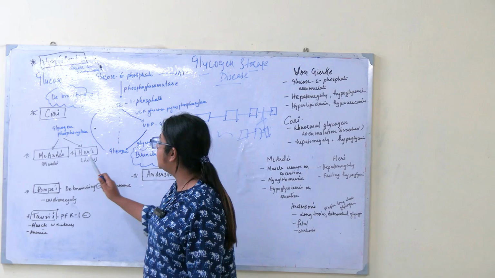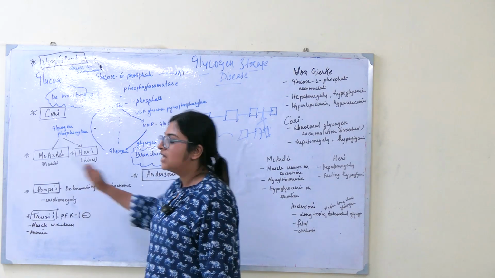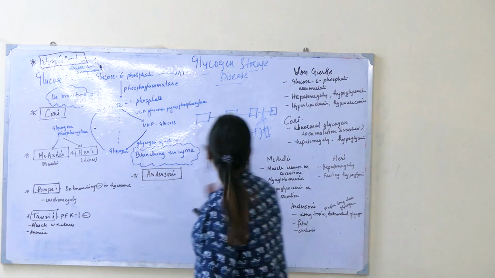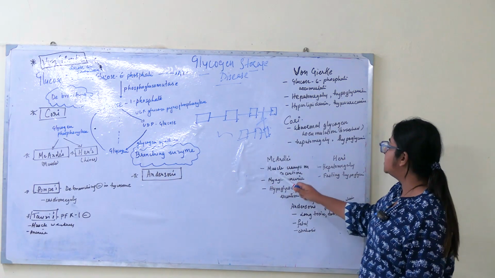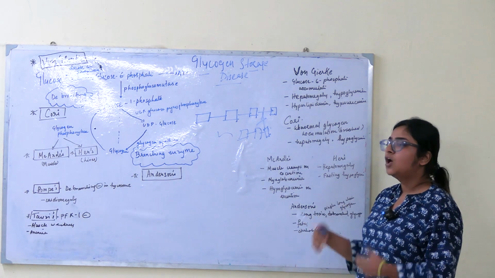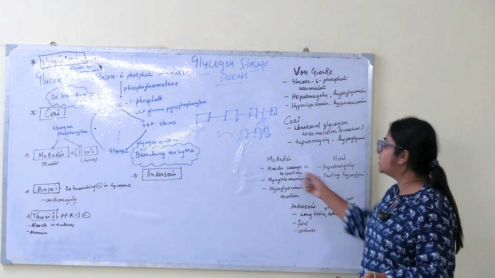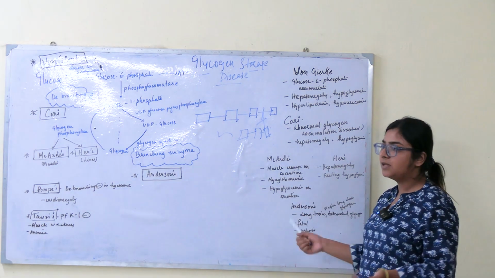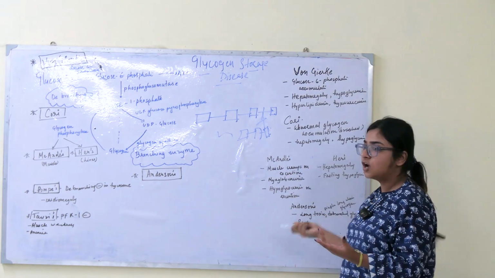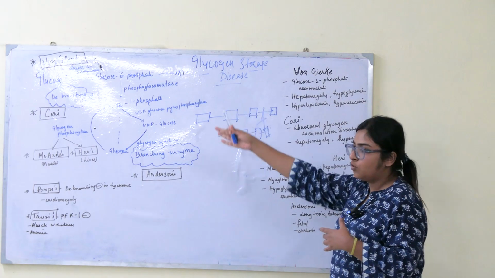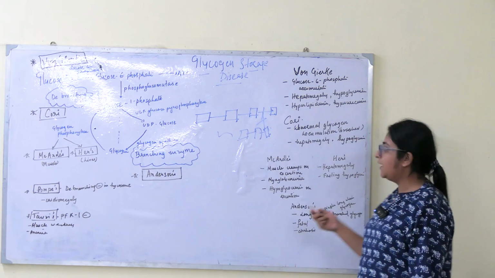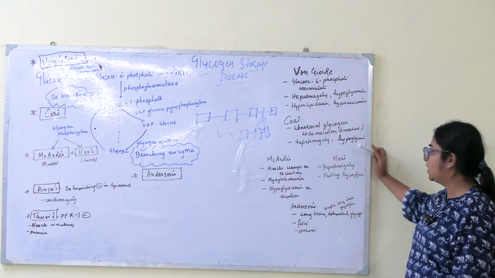Okay, so if it is deficient in muscle, it will manifest as McArdle's, and if it is deficient in liver, then Hers. Okay, now McArdle's and Hers, you see, McArdle's is what? In muscles it is deficient, so muscle cramps on exertion. If you try to exercise or on heavy exertion or anything, then muscle cramp. Obviously myoglobinemia, because what? Muscles will break down to form energy and everything, because glycogen is not breaking down to form glucose. All right, so muscle myoglobinemia. Then hypoglycemia on exertion.